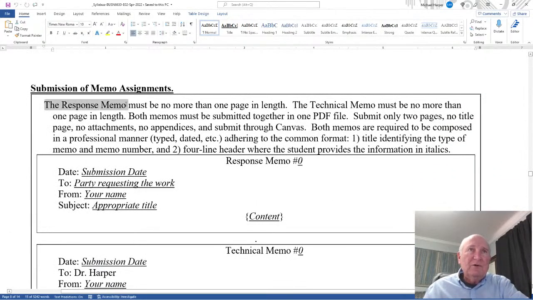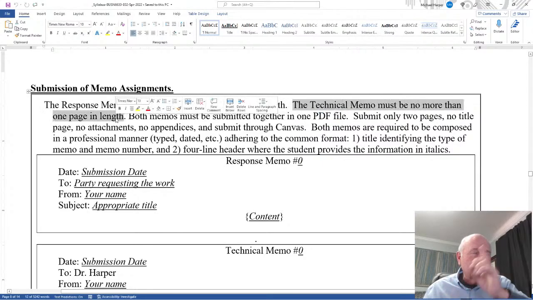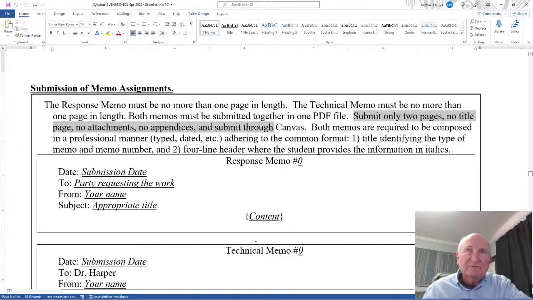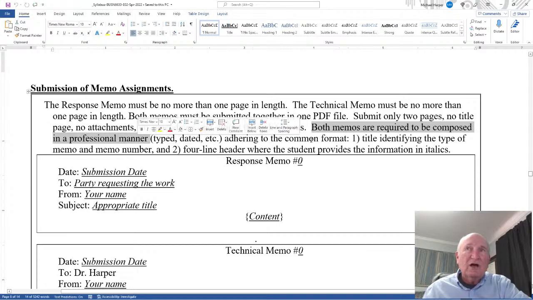The response memo must be no more than 1 page in length, or else I'll count off. The technical memo must be no more than 1 page in length. If it's more, I'll count off. Both memos must be submitted together in one PDF file. Submit only 2 pages. No titles, no attachments, no appendices. Submit through Canvas. Both memos are required to be composed in a professional manner, adhering to the common format.